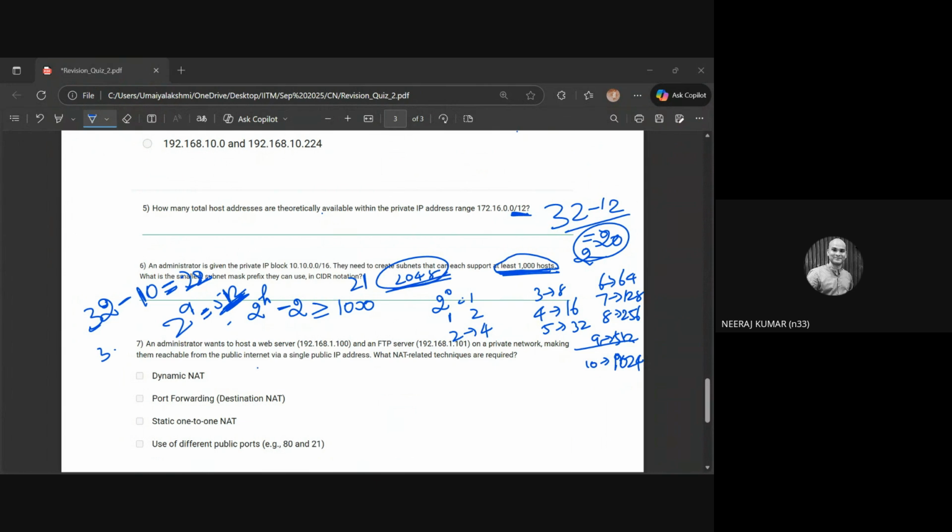Vikrant, you have to see two things. The first condition is it should support at least 1000 hosts, and the second condition is the smallest subnet mask prefix. So you have to take both of them together. If you go to 2048, that is not the smallest subnet, because we already need only 1000 hosts. Already we are getting 1024, which itself is greater than 1000 hosts, right? And we needed the smallest subnet mask out of it.